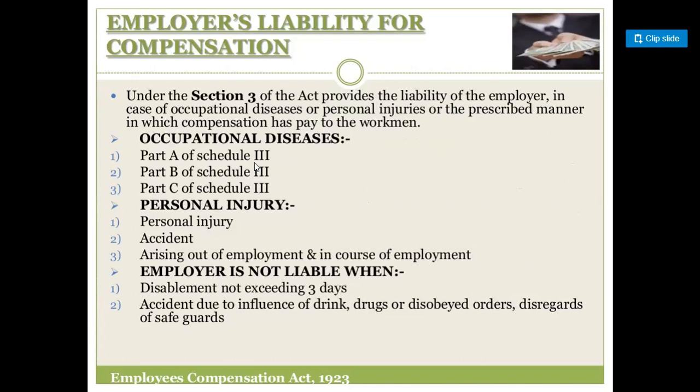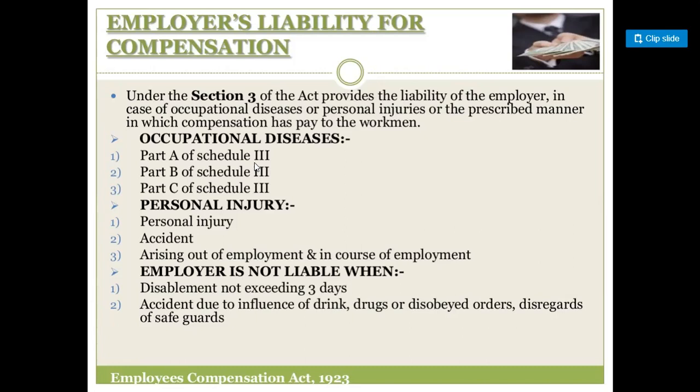Personal injuries: the first one is personal injury by accident arising out of and in the course of employment. The employer is not liable when the disablement does not exceed 3 days, or for accidents due to the influence of drink or drugs, disobeyed orders, or disregard of safeguards. These are the two important things in which the employer is not liable to give compensation to the employees.